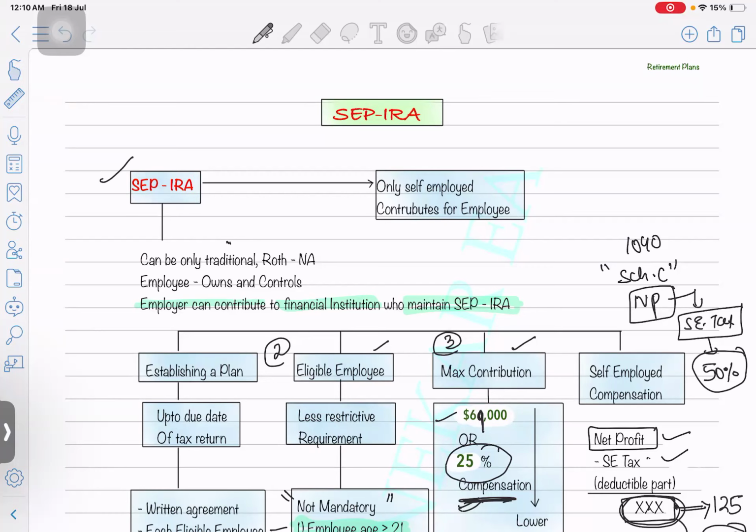That means it should be deductible and it should be taxable. That's what we call a traditional IRA. Roth IRA is what? Non-deductible, non-taxable. Okay. So an employee who owns and controls their own business. The employer can contribute to the financial institution which maintains the SEP IRA plan. Okay, so the individual can make their own contribution, or on behalf of the employee, the employer who is running their own business, some small Schedule C business for example, can make the contribution for their employees.